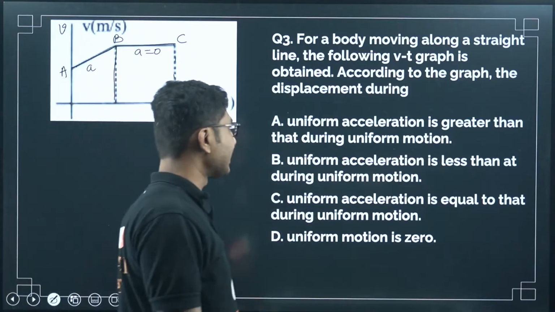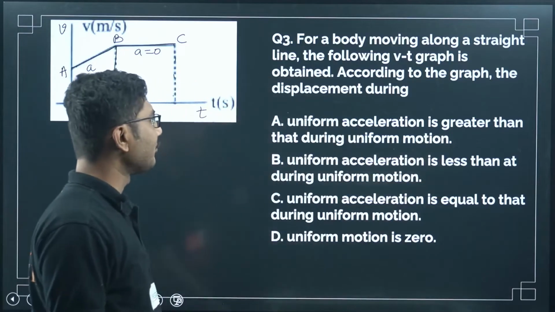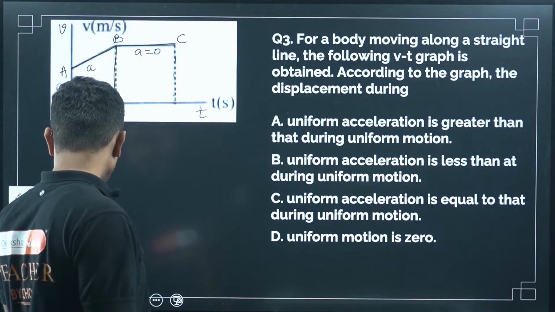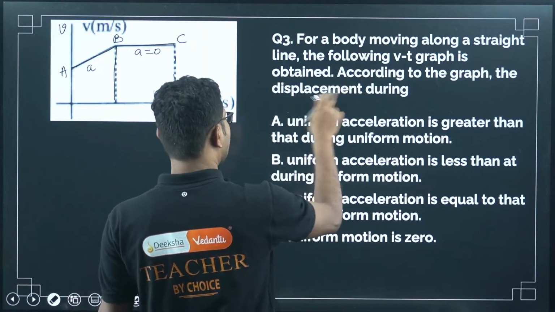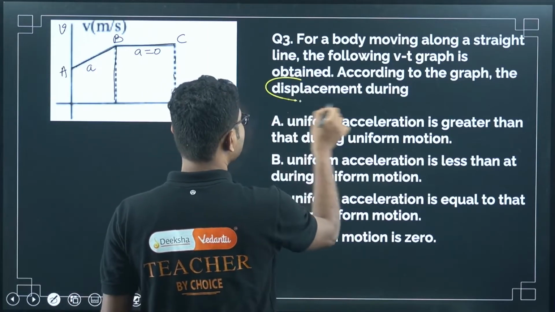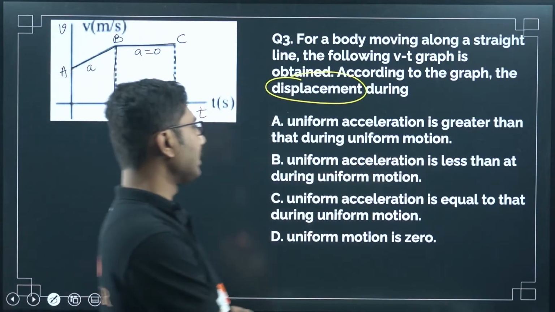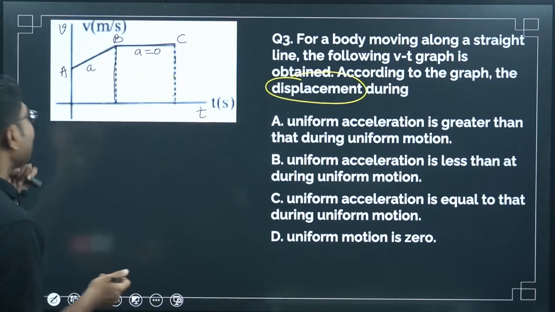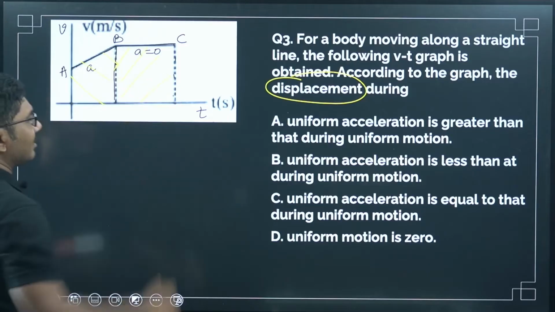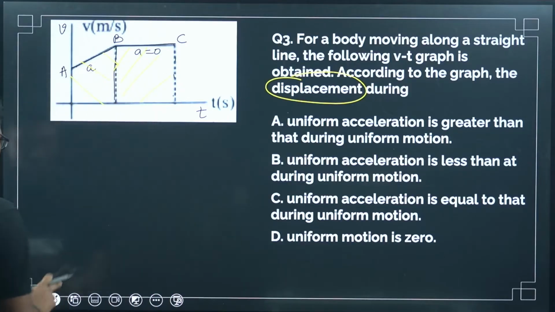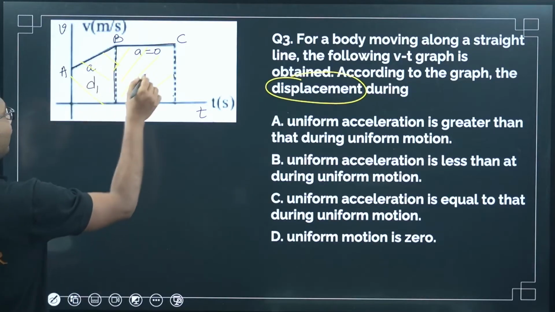Now let's see what they are saying. Displacement during uniform acceleration is greater than that during uniform motion. Be careful that they are asking you to find the displacement. Now we know that the area under the graph represents the displacement, right? So suppose the displacement for this is d1 and for this is d2.